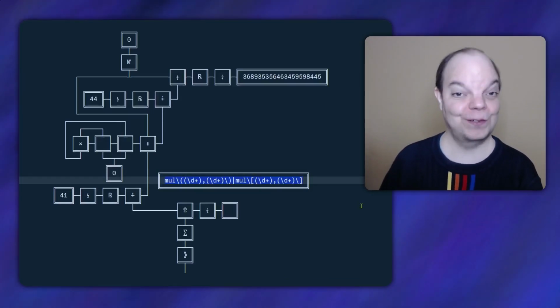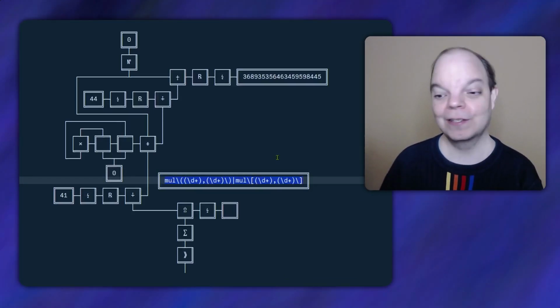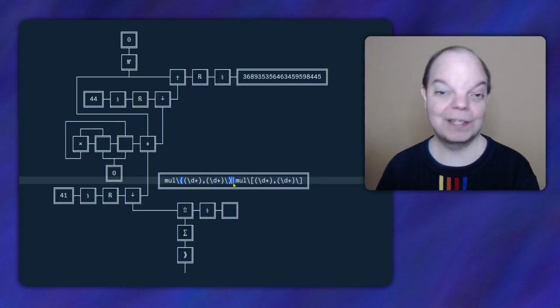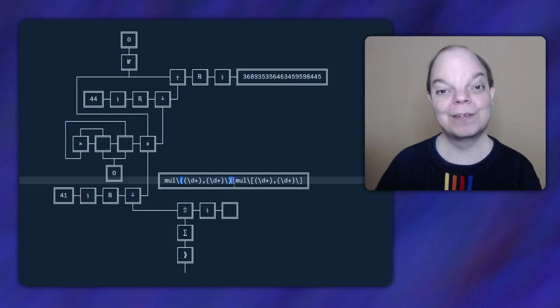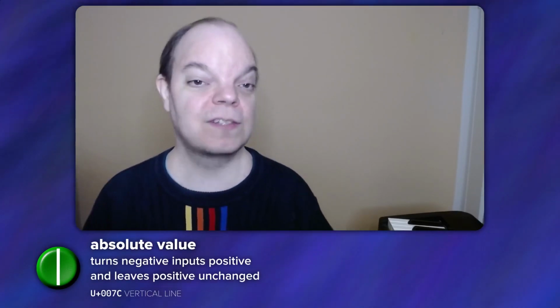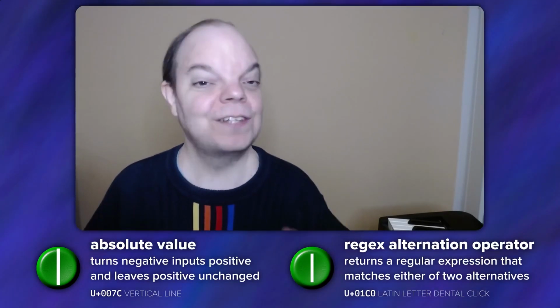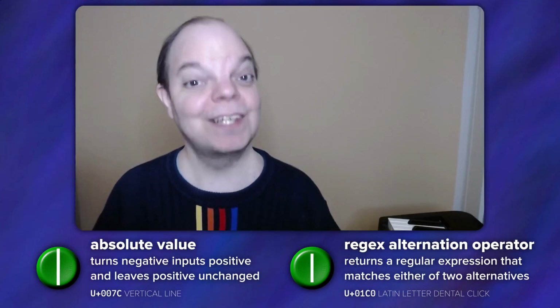And of course the first thing I need to do to make that work is to implement the alternation operator, the vertical bar. But of course we can't actually use the vertical bar character because that's already the absolute value function. So I'm going to use the Latin letter dental click. I don't know how I could make the difference any clearer.